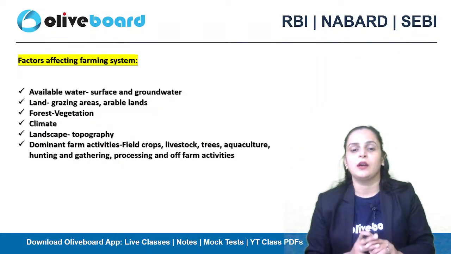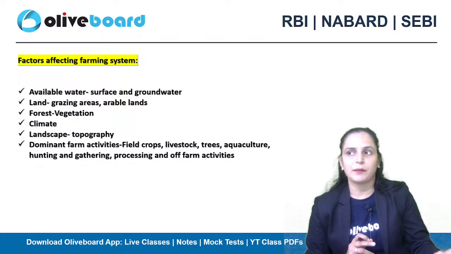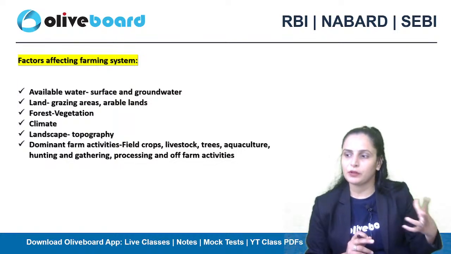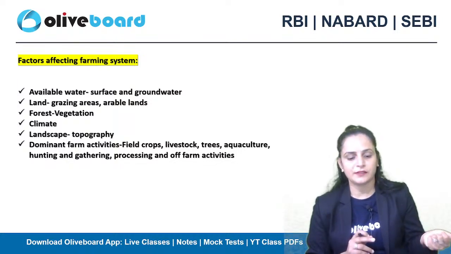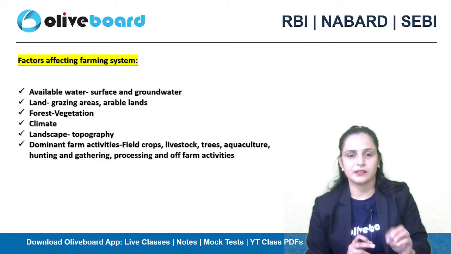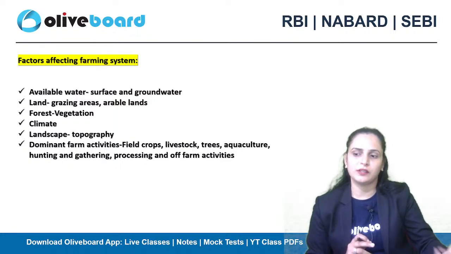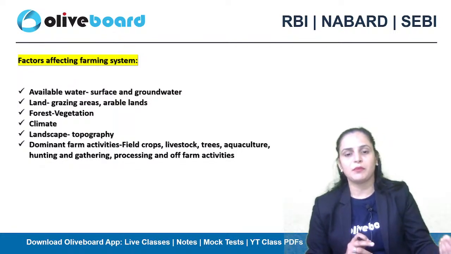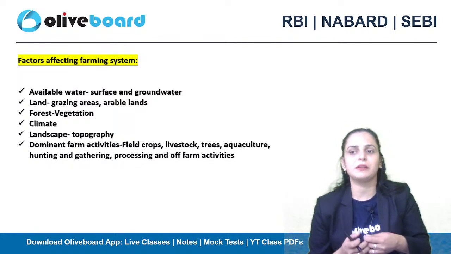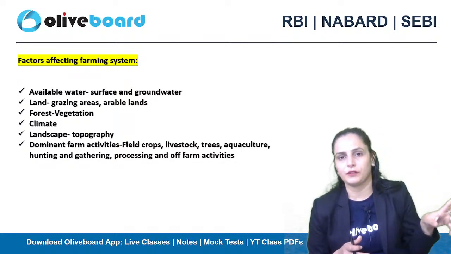Now, what are the different factors that can affect the specific kind of farming system? अब एक specific kind of farming system को follow करने की बात कर रहे हैं, but you are not capable of utilizing all the resources, all the enterprises और जो भी facilities हैं उस farming system की, क्या किस reasons की वजह से क्या क्या factors हैं? One is the water surface. As in our yesterday class, we talked about the annual groundwater quality report. So वहाँ से भी हमें पता लगा कि groundwater that is available for the plant, that is very useful to the plant. अगर वो available ही नहीं रहेगा, तो the farming system that you want to install there, you will not be capable of installing it, right?